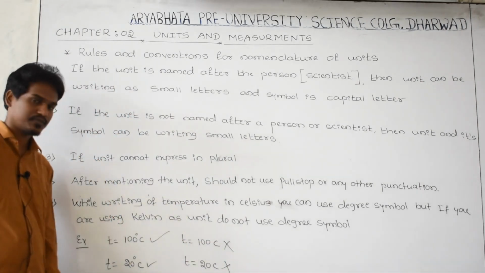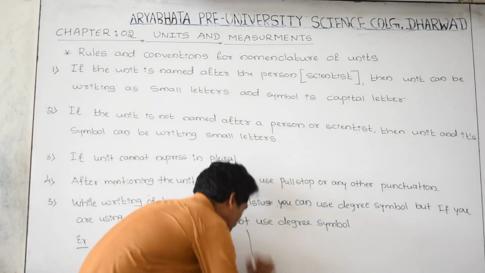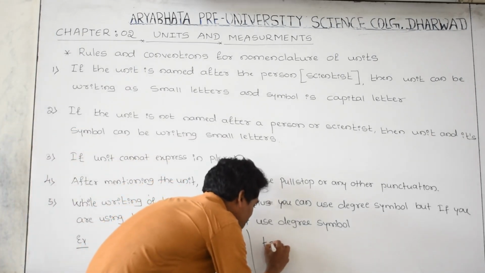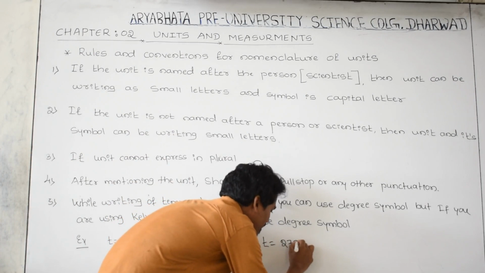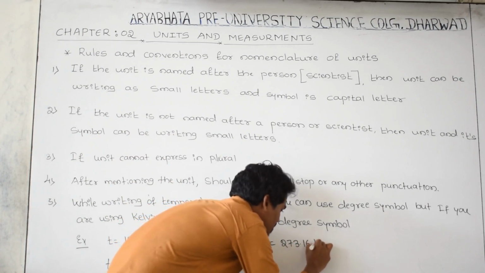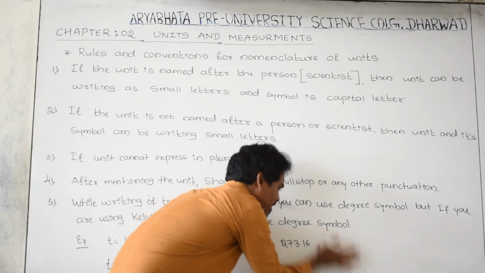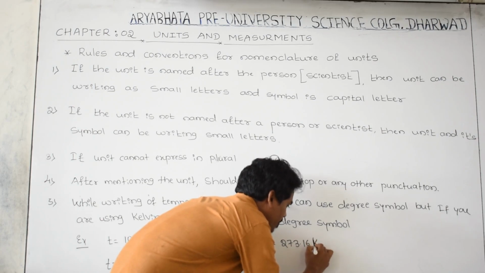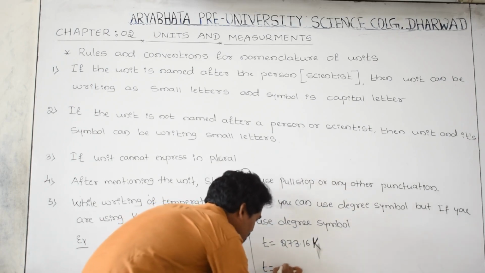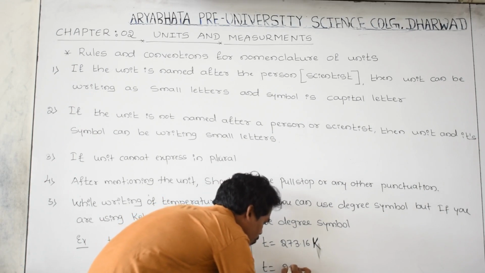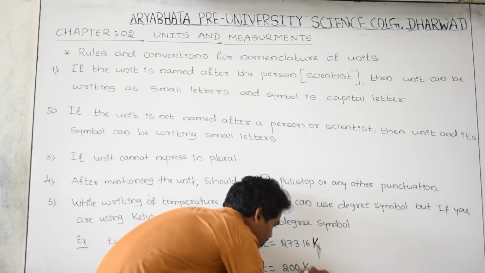Yes, this is right. But if you are writing in terms of Kelvin, temperature is equal to 273.16 Kelvin. This is capital K, Kelvin. Or T is equal to, for example, 200 Kelvin.